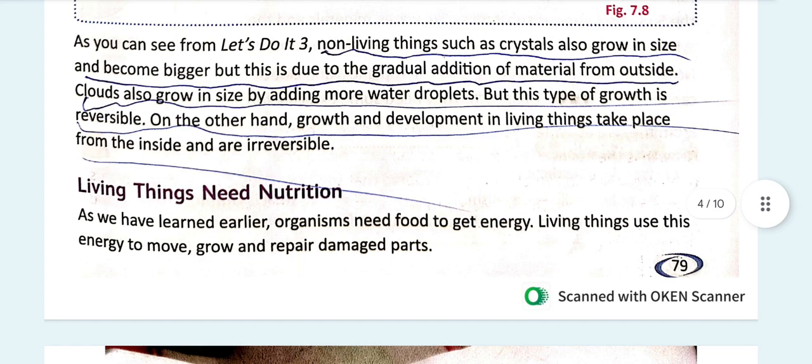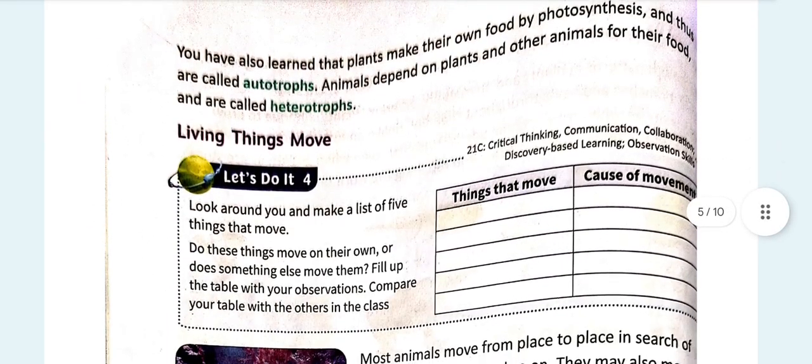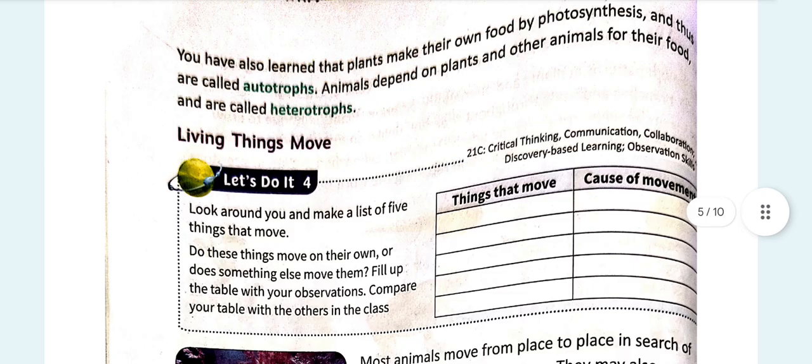Now next, living things need nutrition. As we all know, living things need food, water and warmth to survive. They also need nutrition as well. As we have learned earlier, organisms need food to get energy, to grow, to survive, to move, to repair damaged parts and everything. You've also learned that plants make their own food through photosynthesis and thus they are called autotrophs.